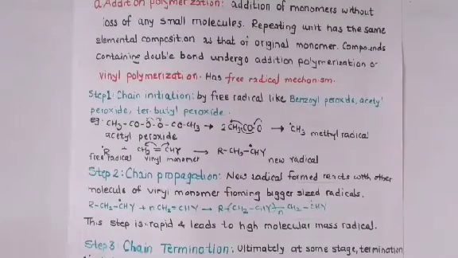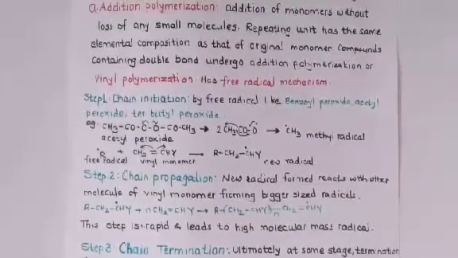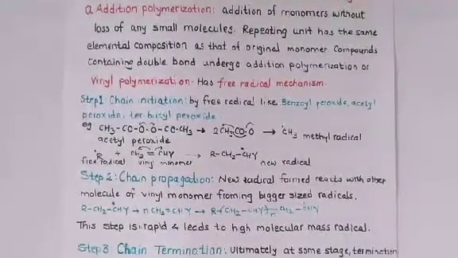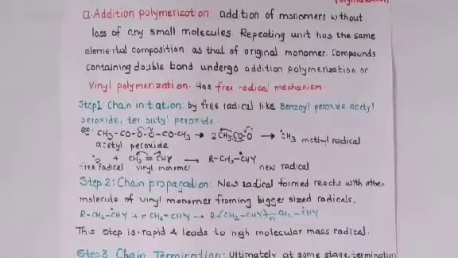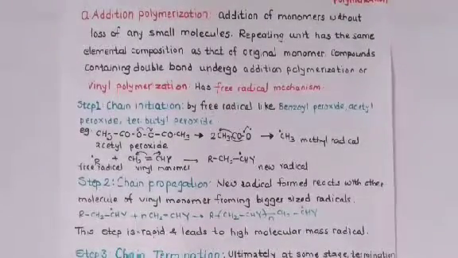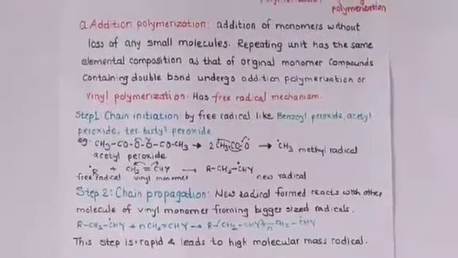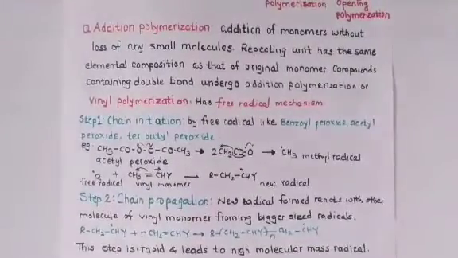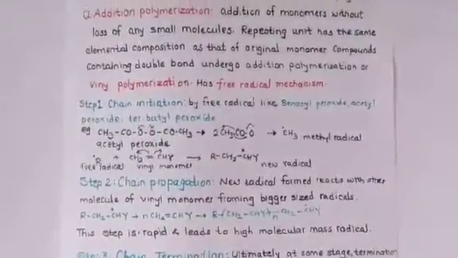So this second step is a rapid step, as bigger-sized radicals are forming, so molecular weight becomes high. Its molecular mass is also very high in this case. And then the third step, that is the termination, takes place.